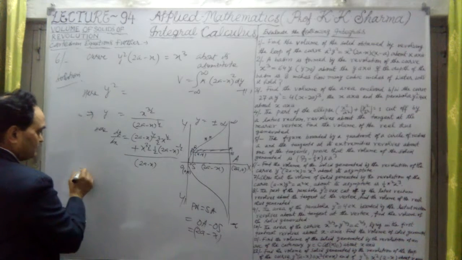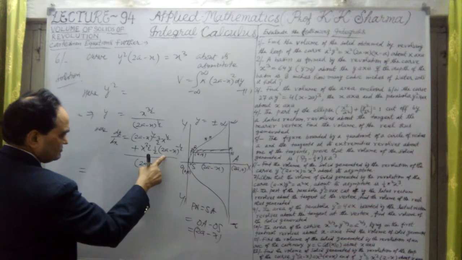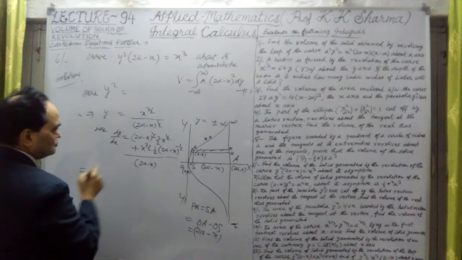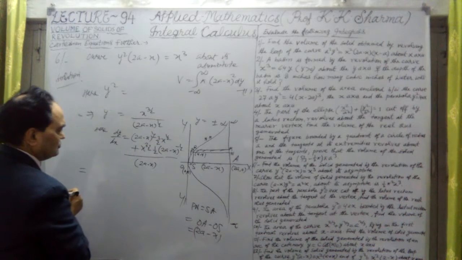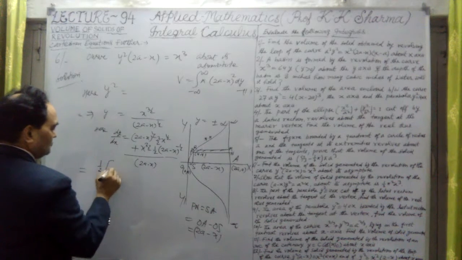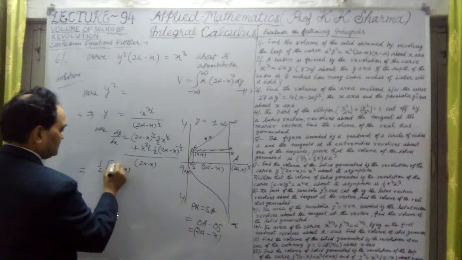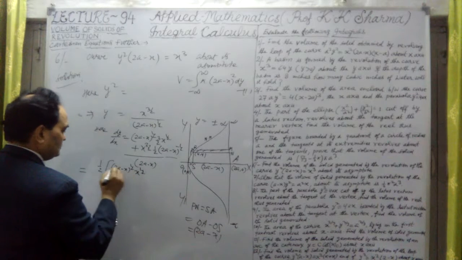Okay, now let me further solve it. So now this will come as 1 upon something. And this is 1 by 2, which is coming out, from this 3 by 2, no doubt. So 1 by 2 let me take out. First step is (2a minus x) whole power half into x raised power half into 3.